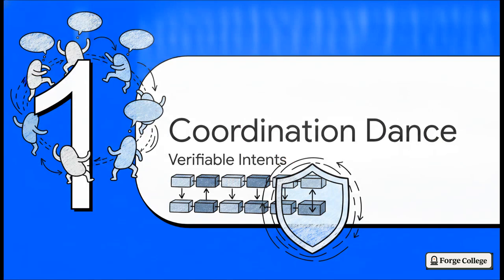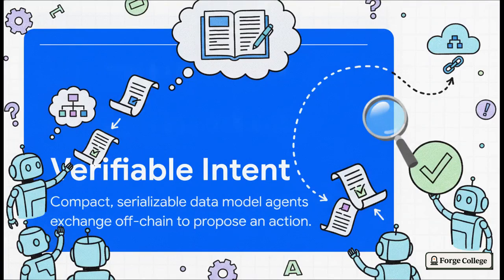All right, part one, the coordination dance. Specifically, we're talking about verifiable intents. So think about this. Autonomous agents need a way to agree on an action without putting their entire expensive and honestly exhausting thought process directly onto the Solana blockchain. I mean, if every agent logged every single thought on chain, transaction costs would just absolutely skyrocket and the whole system would grind to a halt, right?